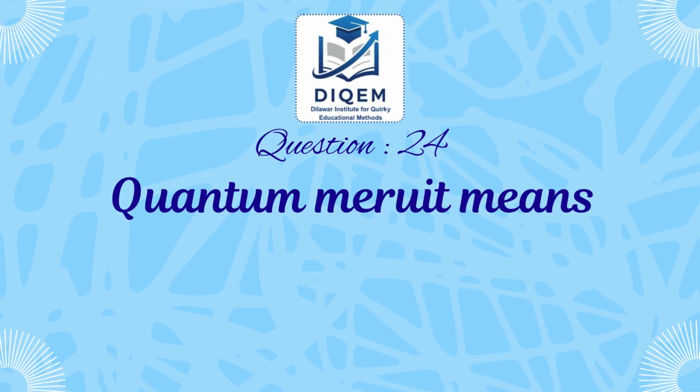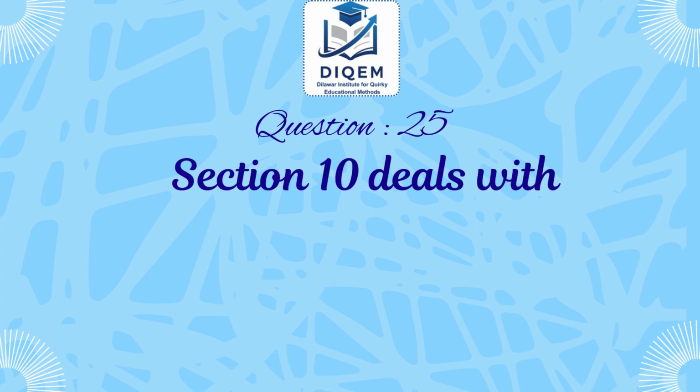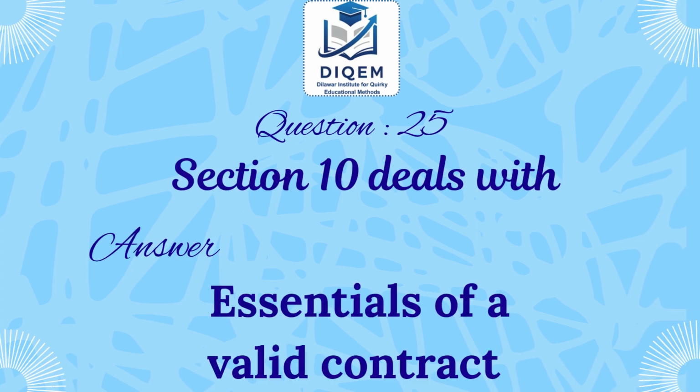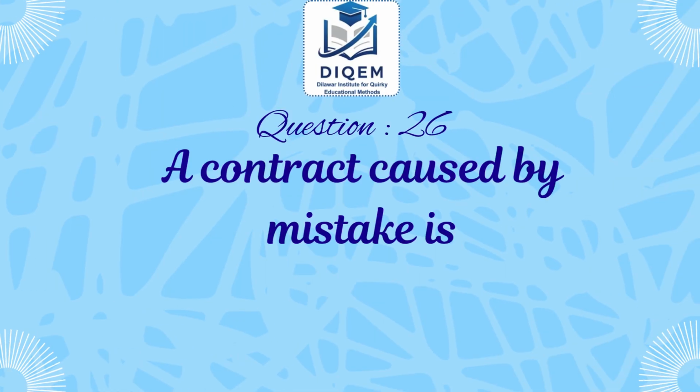Next, quantum meruit means? Answer: as much as earned. Next, section 10 deals with? Answer: essentials of a valid contract. Next, a contract caused by mistake is? Answer: void.